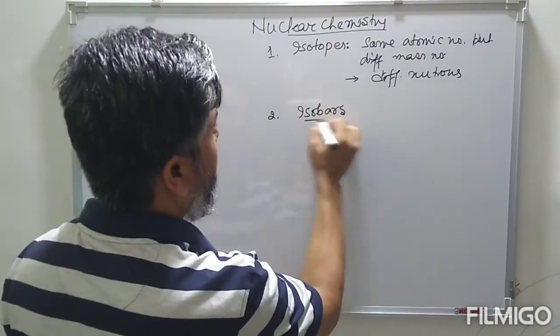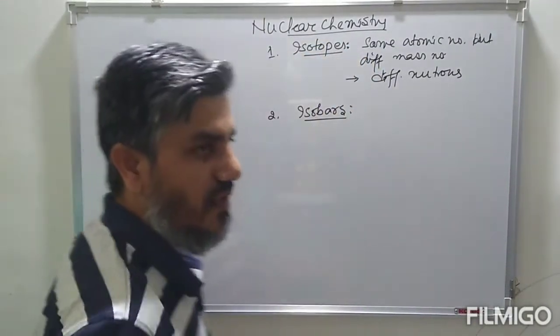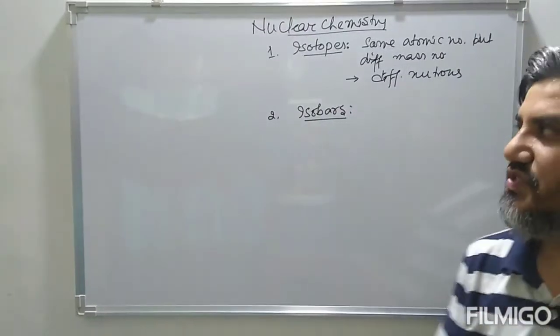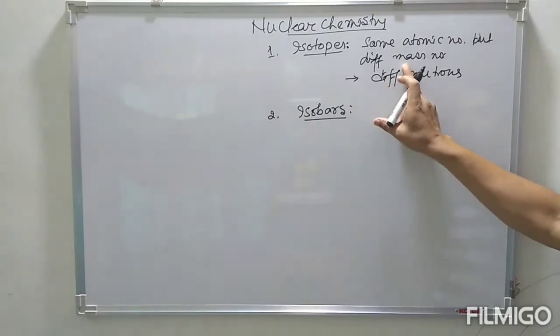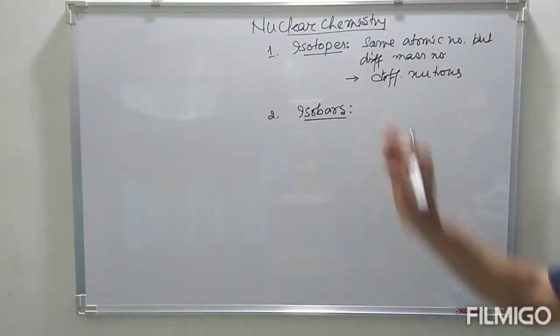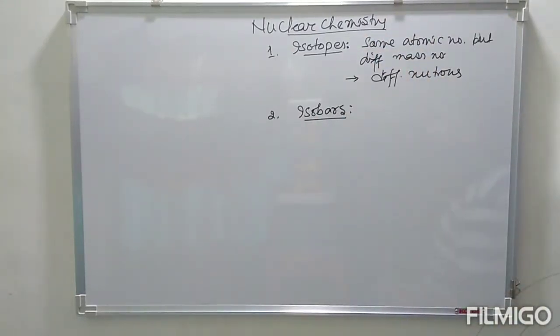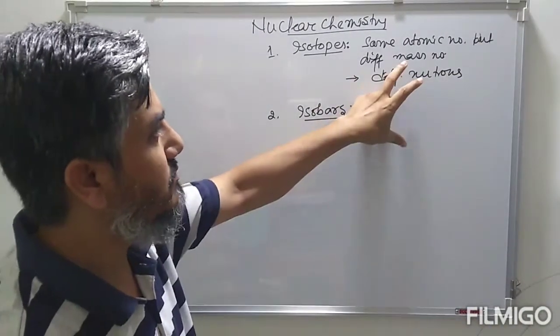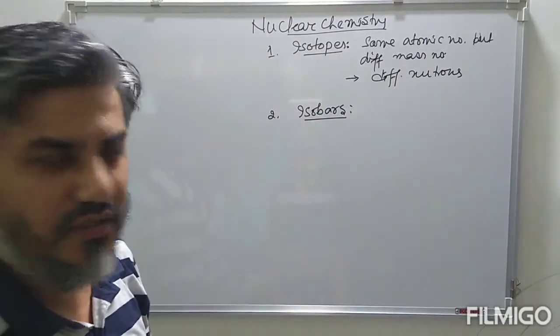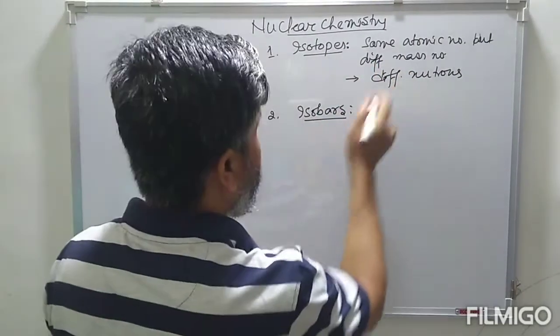The second term that we come across is isobars. Isobars are those species having the same mass number but different atomic number. This is just the opposite of isotopes. So we have a pair of species whose mass numbers are the same but atomic numbers are different.